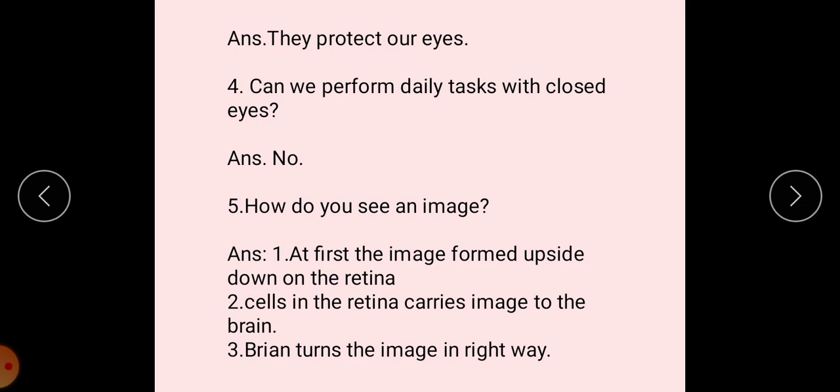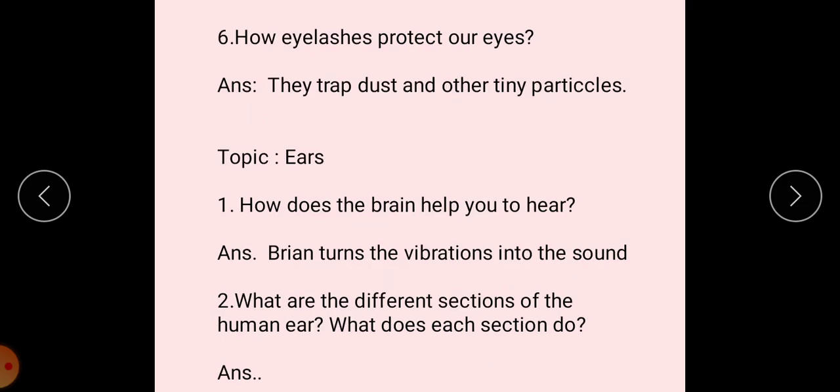Next question, how do you see an image? Answer is, at first the image is formed upside down on the retina. Cells in the retina carry the image to the brain. The brain turns the image the right way. How do eyelashes protect our eyes? Answer is, they trap dust and other tiny particles.